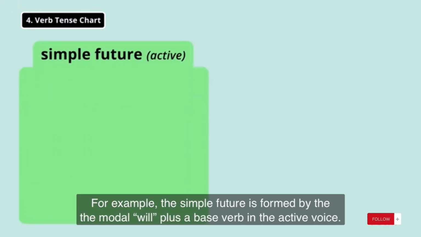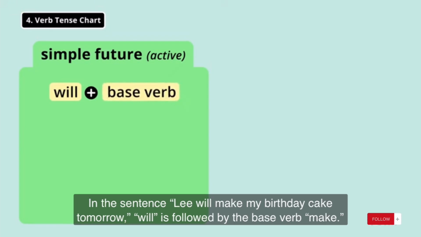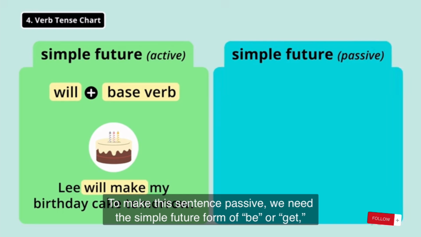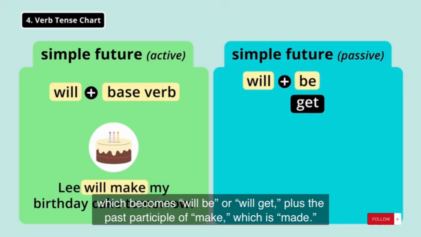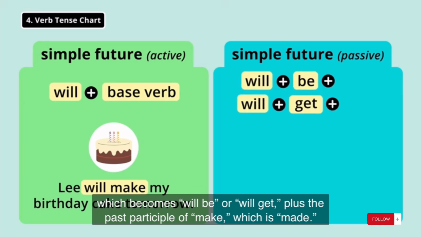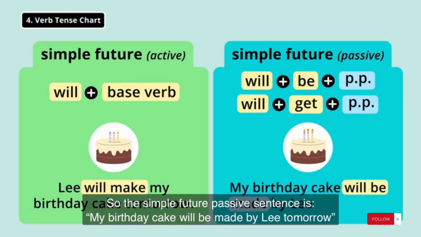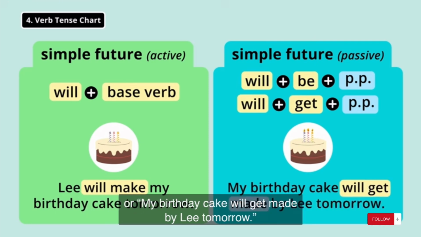For example, the simple future is formed by the modal will plus a base verb in the active voice. In the sentence, Lee will make my birthday cake tomorrow, will is followed by the base verb make. To make the sentence passive, we need the simple future form of be or get, which becomes will be or will get, plus the past participle of make, which is made. So, the simple future passive sentence is, my birthday cake will be made by Lee tomorrow. Or, my birthday cake will get made by Lee tomorrow.